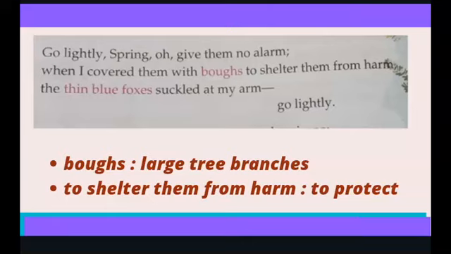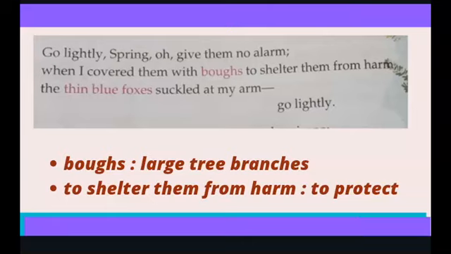Boughs means large tree branches. Why has he covered them with branches? So as to shelter them, protect them from harm. Shelter from harm means to protect from harm. Okay, and what did the thin blue foxes do? They went closer to the poet, because they understood that the poet was protecting them.